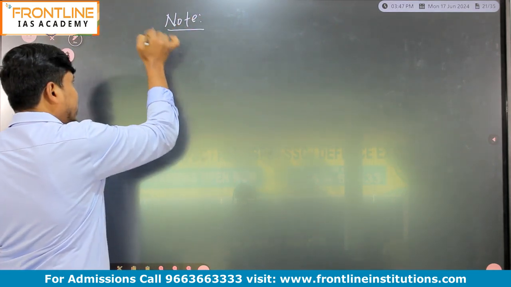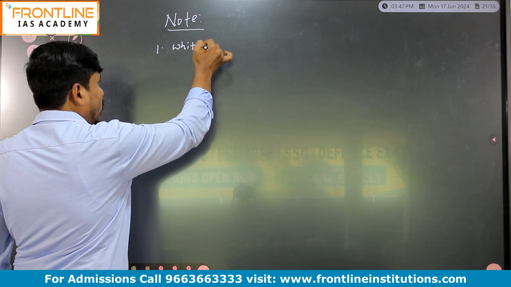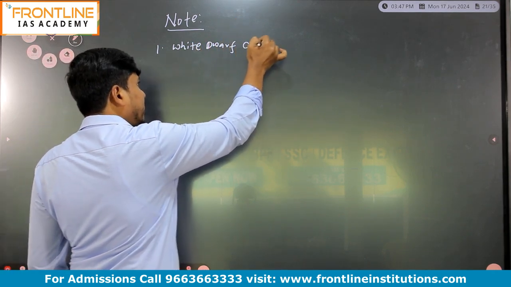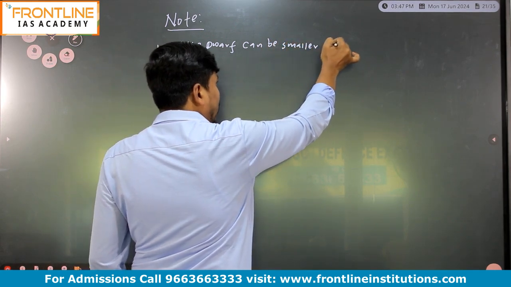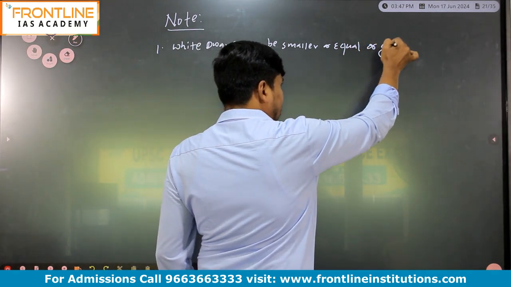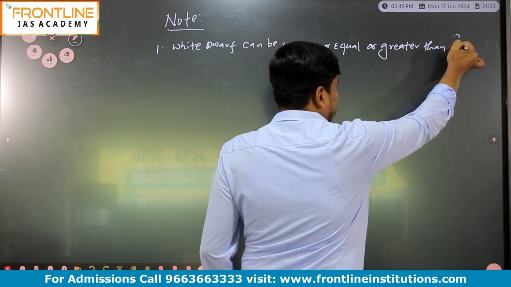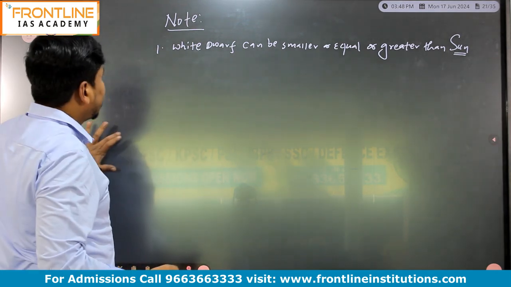Note number one, white dwarf can be smaller or equal or greater than sun, right? That is the first point.